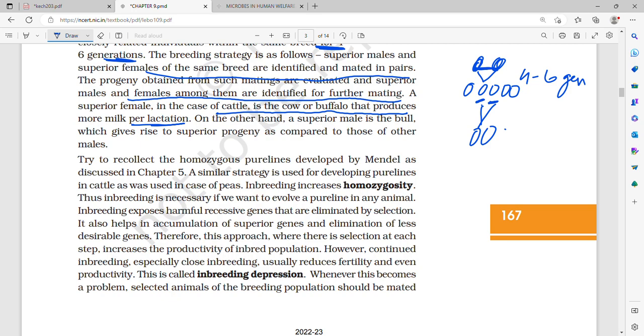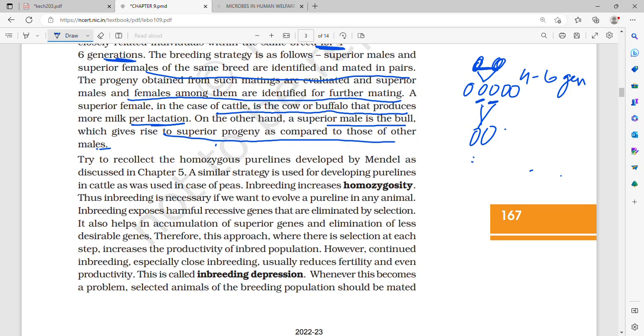So the cow or buffalo which produces more milk per lactation is called a superior female. On the other hand, the superior male is the bull which gives rise to superior progeny as compared to those of other males. So the progeny from this superior male, all the superior females and superior males, would be more superior progeny. Therefore that is called the superior male.